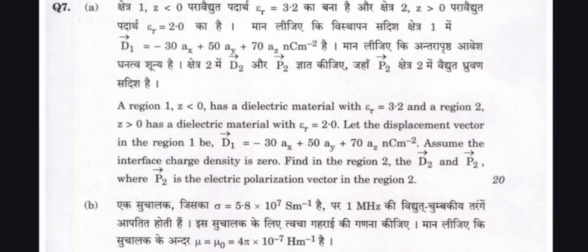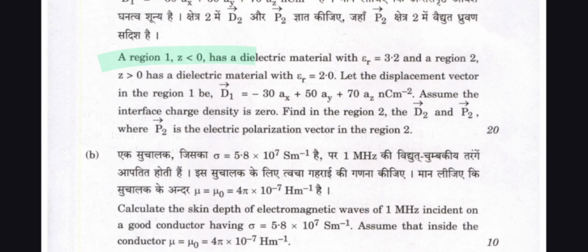In question number 7a, region 1, z less than 0, has a dielectric material with εr equal to 3.2, and region 2, z greater than 0, has a dielectric material with εr equal to 2.0. Let the displacement vector in region 1 be D1 = -3 ax + 14 ay + 17 az in C m^-2.